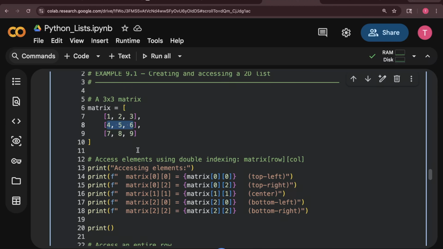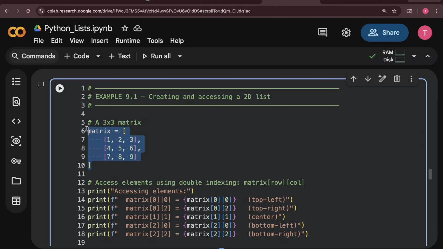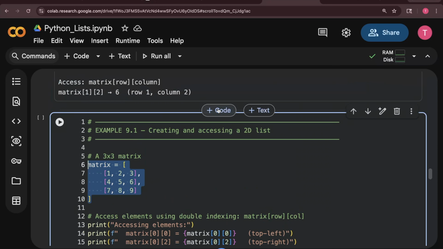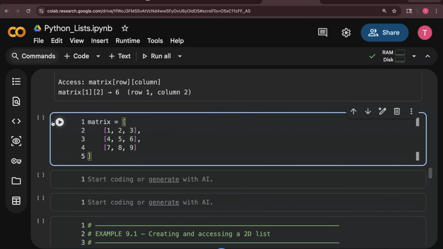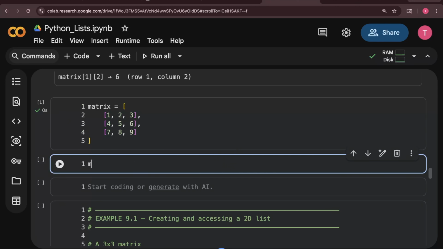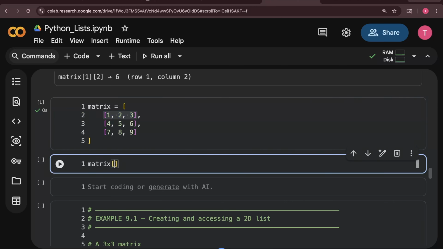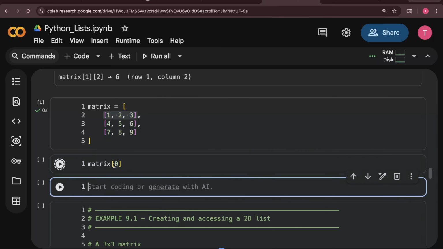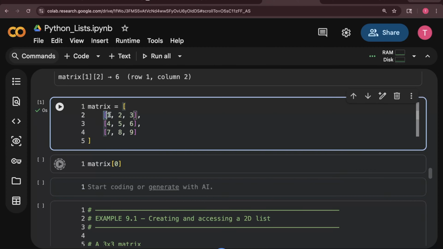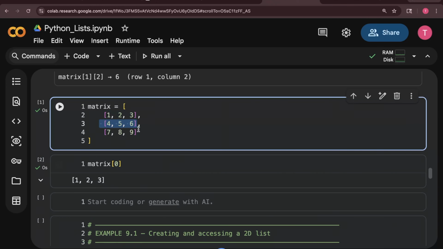Now how can we access that? Accessing it is very easy. We just need to maintain the hierarchy. We already discussed the hierarchy. I have matrix. If I need to extract the first row, I will extract using simple 0. This will give me the first row, because inside this list, this is the first element, this is the second element, this is the third element. So I got my first element.